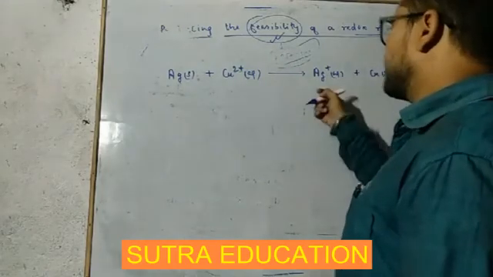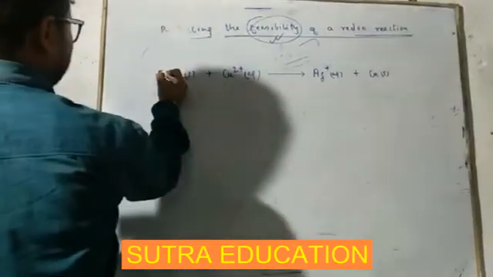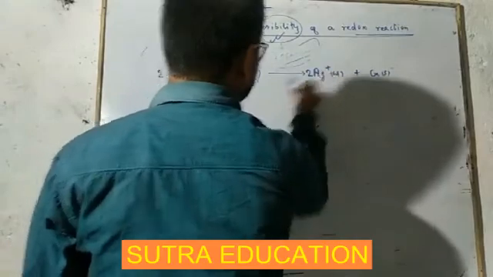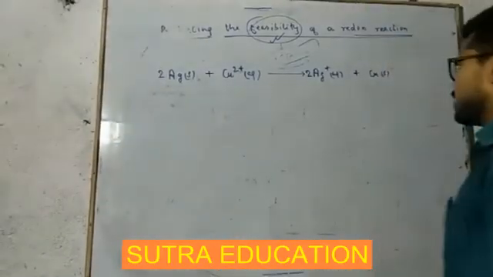So it is not balanced, write it here: 2 Ag solid will become 2 Ag+ aqueous, and it will release 2 electrons and the Cu2+ will accept.